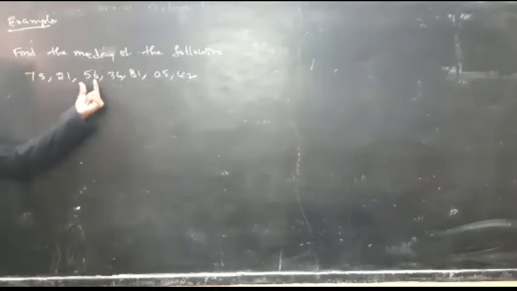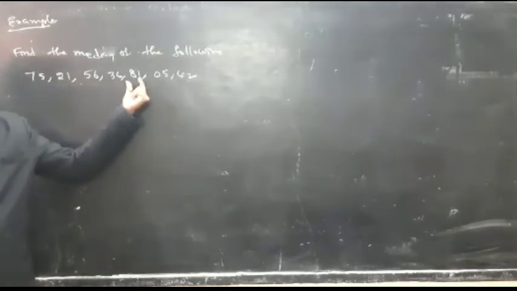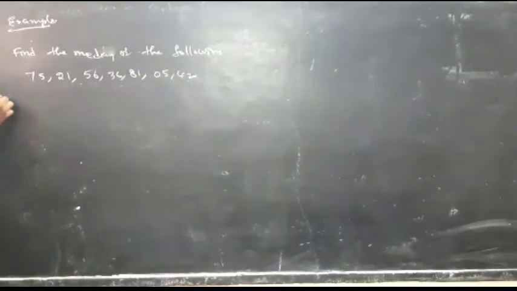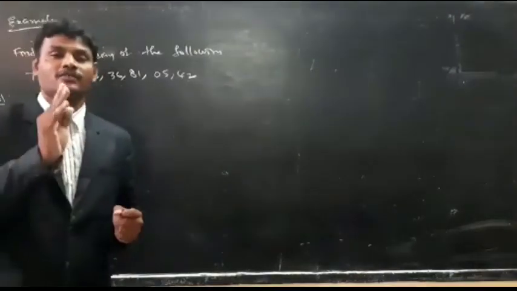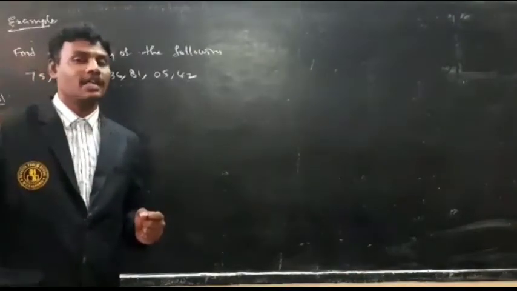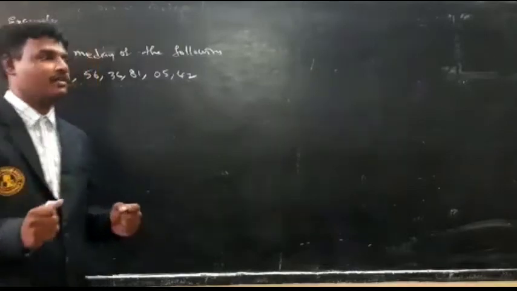Here, find the median of the following data. What are the observations here? 75, 21, 56, 36, 81, 5, 42. Solution. To find the median, first you have to arrange the observations in ascending order.